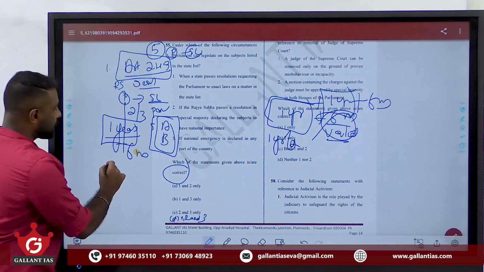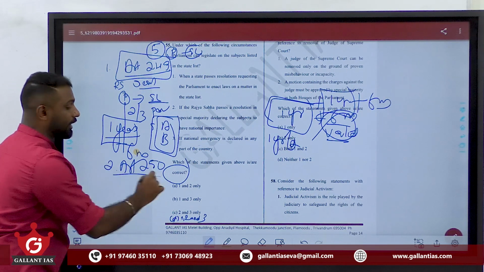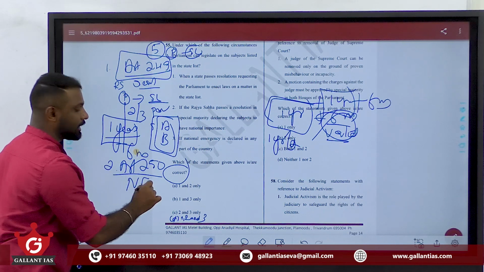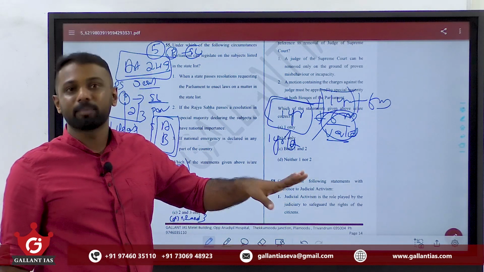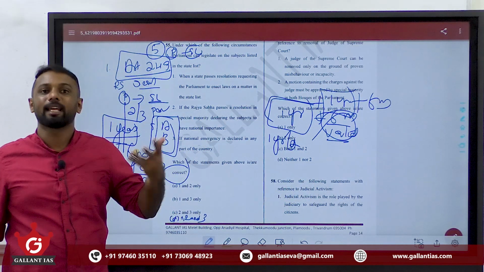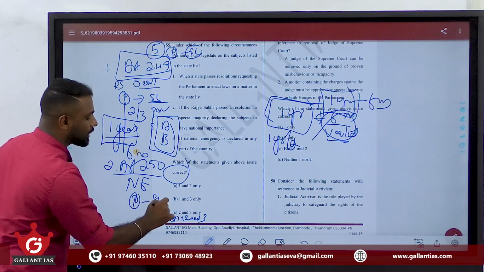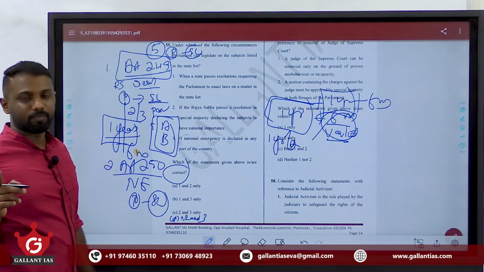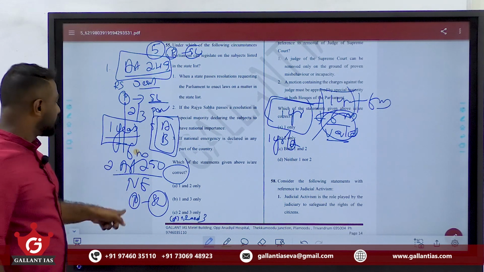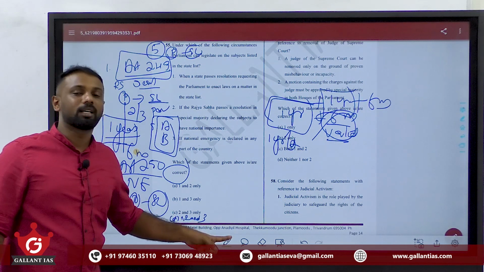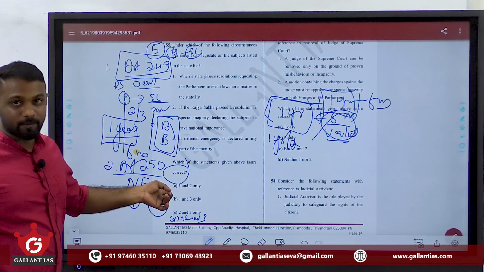Clear? Second case, under Article 250, whenever there is a national emergency in operation. See, in any part of India, if the President of India declares a national emergency, then Parliament is empowered to make law on subjects under the state list. I repeat once again, if there is a national emergency in operation in any part of India, then Parliament is empowered to make laws on subjects under the state list. This is mentioned under Article 250 of the Constitution.